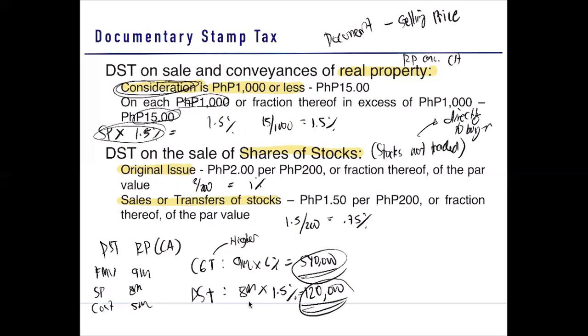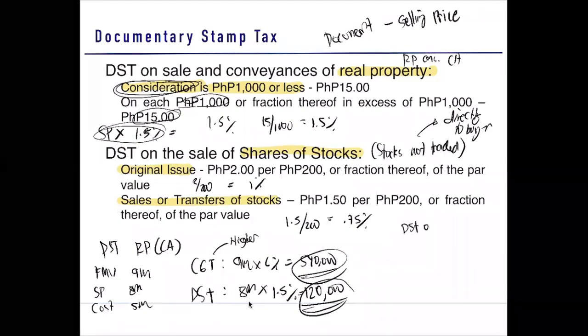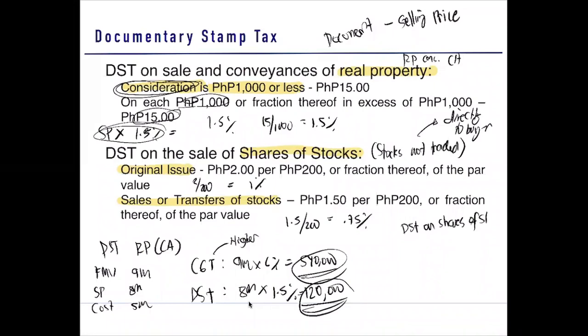Now, how about on your DST of the share of stocks? DST on shares of stocks. So A corporation will originally issue a share to X. So A to X. The par value of the share is 200,000 and A sold it to X at the amount of 400,000. Now, X in turn, after holding the share, let's say, hinawakan niya lang ng 30 days, binenta niya na yan kay Z. The selling price of X to Z is 500,000.